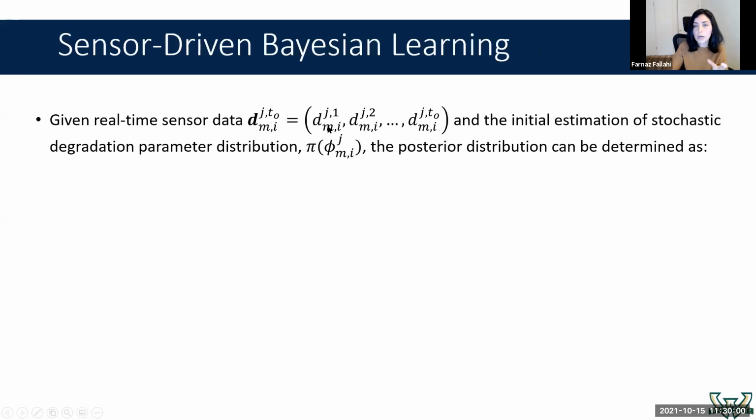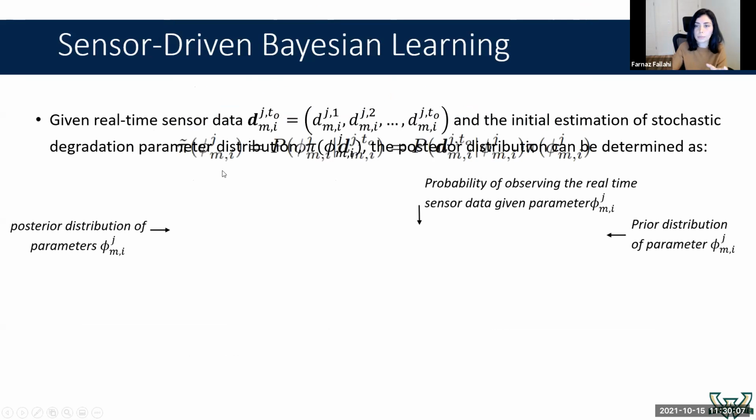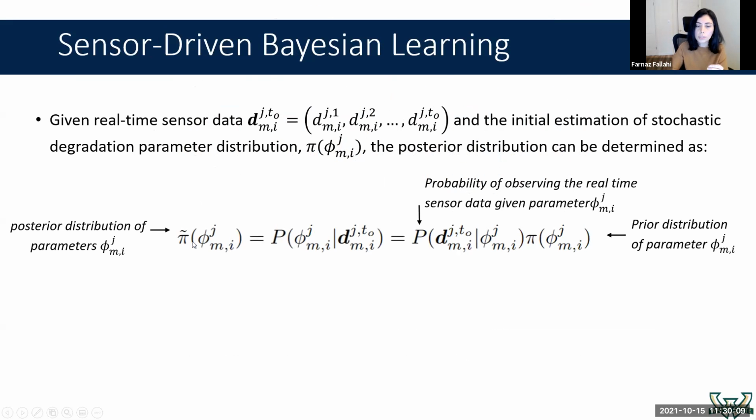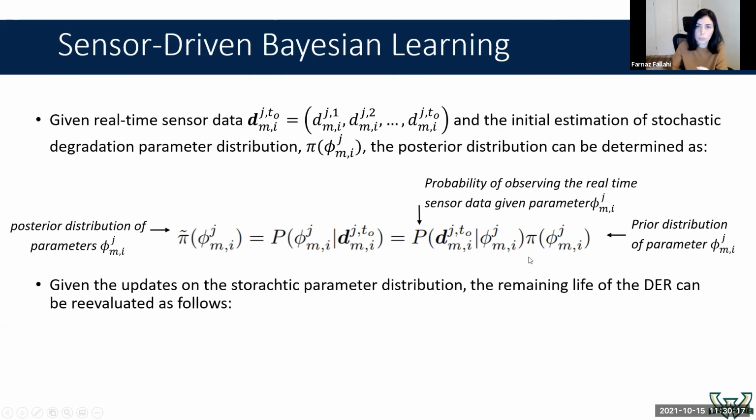So let's say that we collect some sensor information like D here, and we get the initial estimation of our stochastic degradation parameter P. Then we can find the posterior distribution, which we call P tilde, using this Bayesian updating procedure, which for the sake of time, I'm not explaining in detail. Having this updated posterior distribution parameter, we can evaluate the remaining life of the unit.